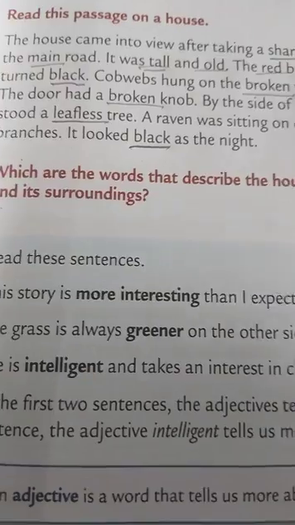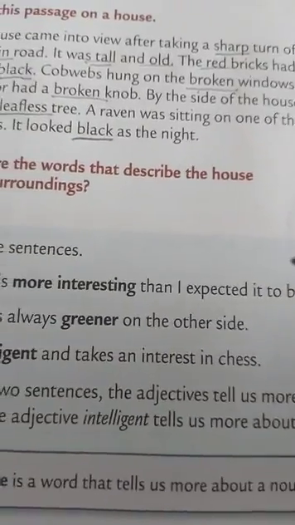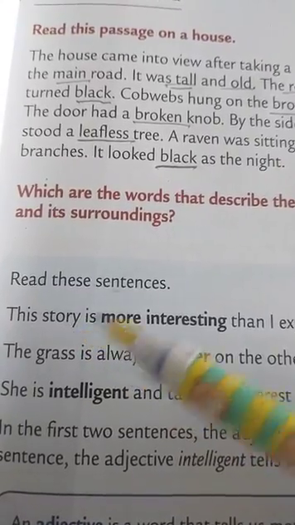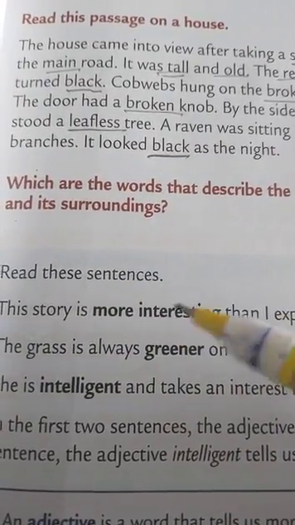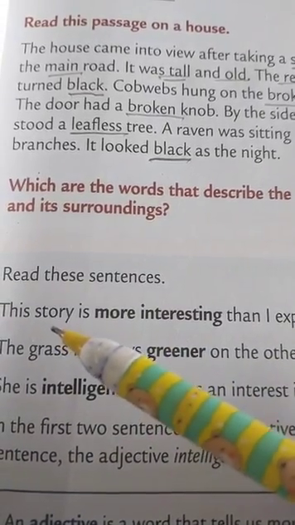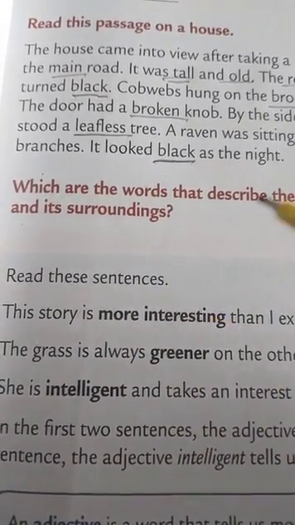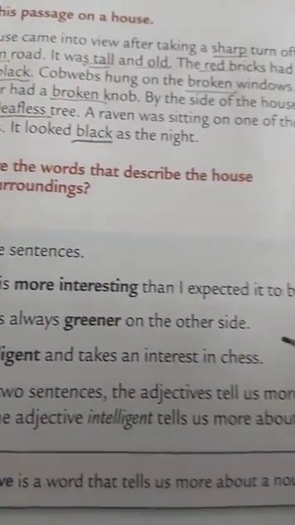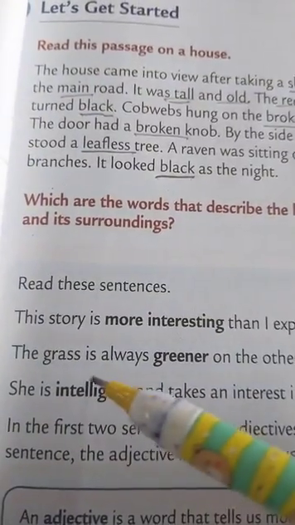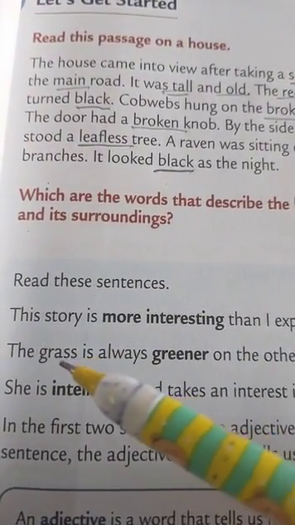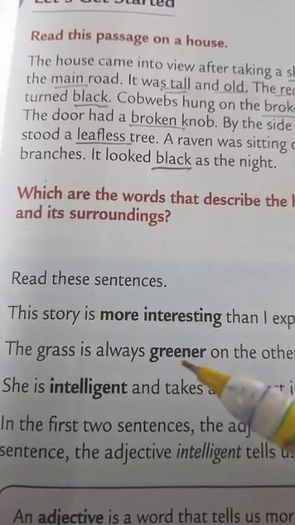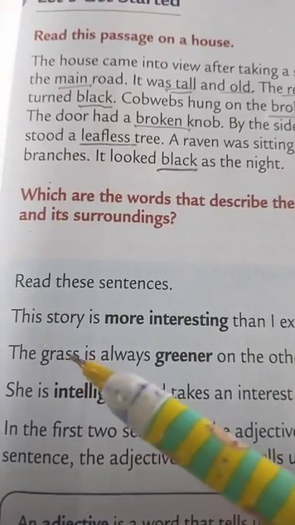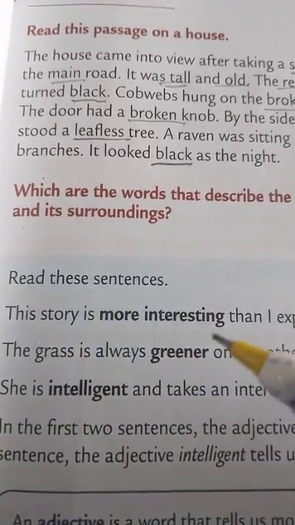This story is more interesting than I expected it to be. Now, in this sentence, the word story is a noun, and words more and interesting, they are describing the noun story. So, these are called adjectives. See another sentence, the grass is always greener on the other side. Now, in this sentence, children, the word grass is a noun, and the word greener, it is telling us more about noun grass, so it is also an adjective.